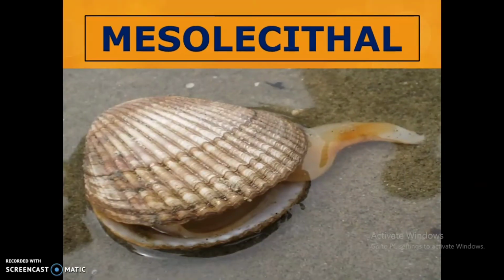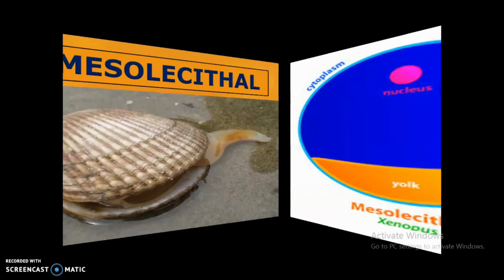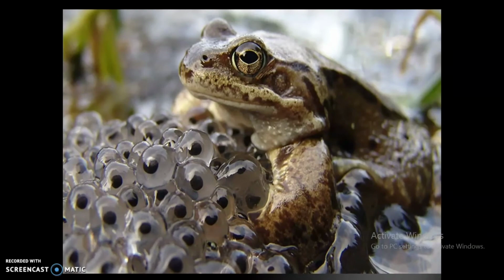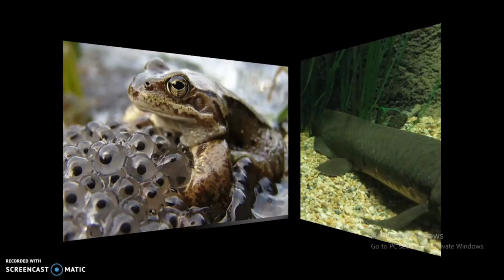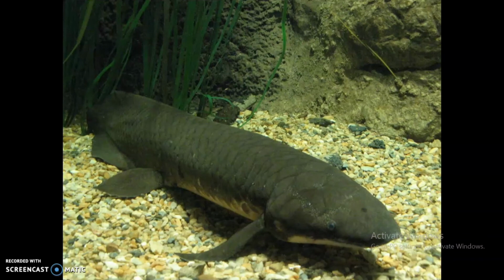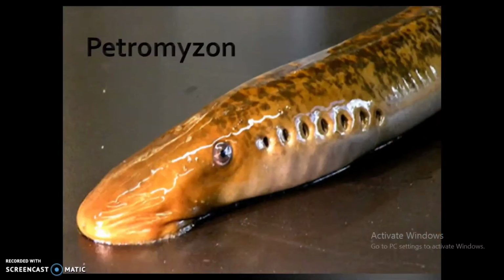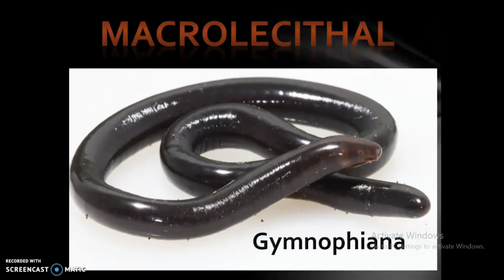Next we have mesolecithal eggs. The eggs with a moderate amount of yolk are described as mesolecithal eggs. These mesolecithal eggs are seen in certain mollusks, amphibians, right? So you can see the amount of yolk is moderate or medium. Dipnoi is an example. Petromyzon. These are mesolecithal eggs.